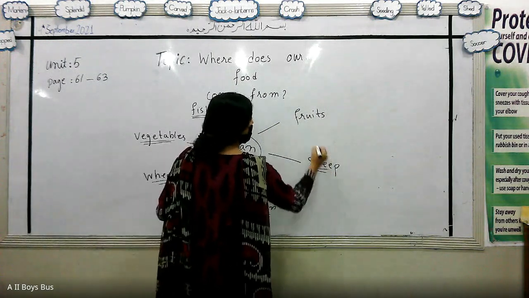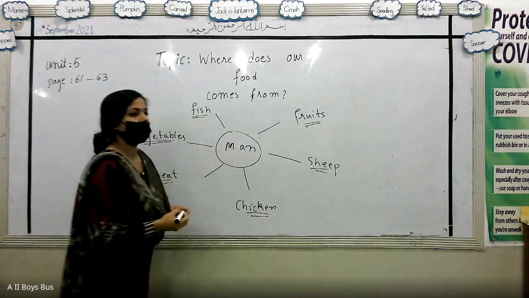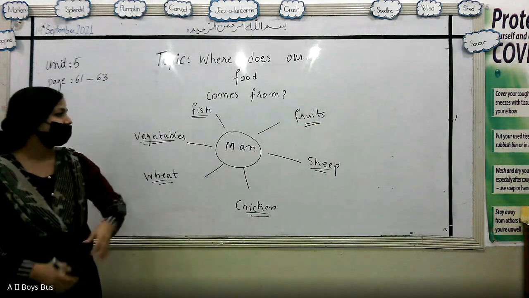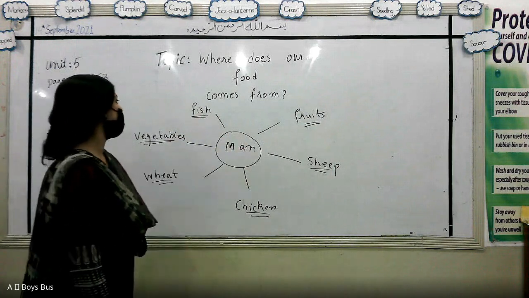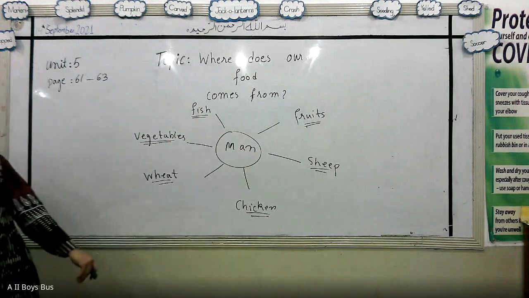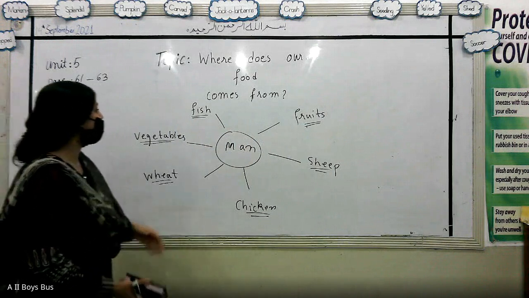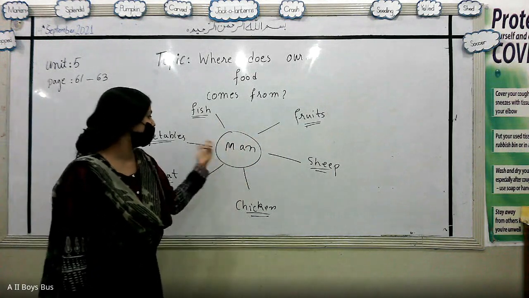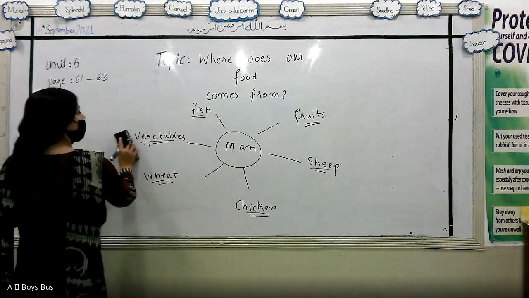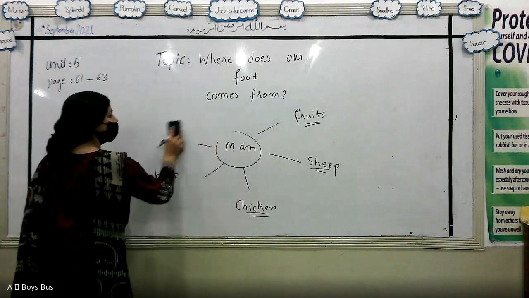And you know that food travels in the form of a chain, starting from plants, and the levels keep changing and you get the whole food chain. So the food comes from different sources that are utilized by human beings. Now you are well aware of the word food chain.